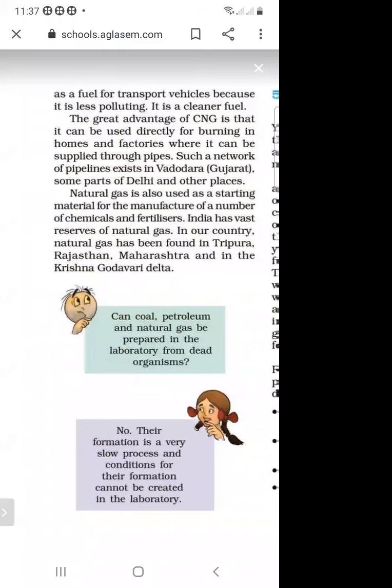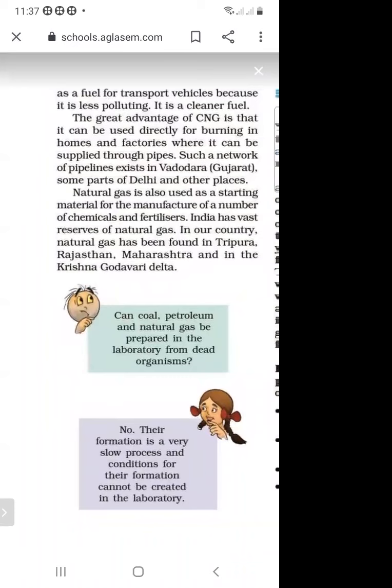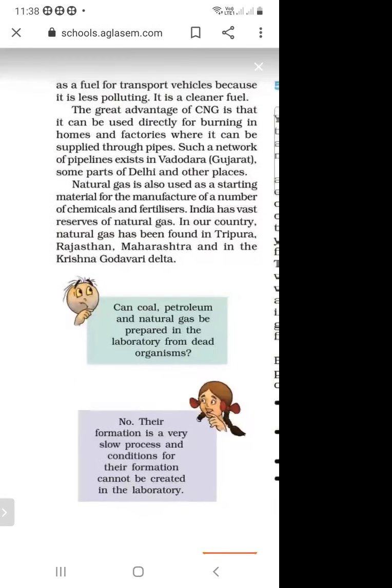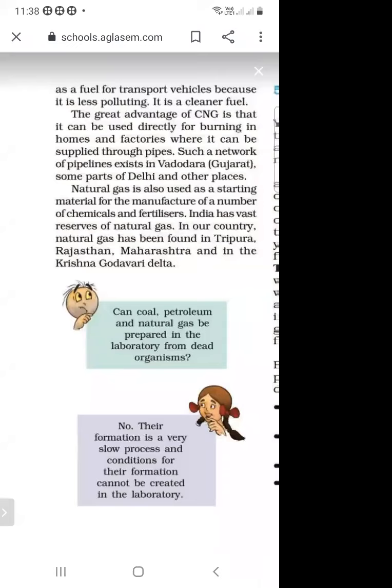And what is the advantage of CNG? The great advantage of CNG is that it can be used directly for burning in homes and factories where it can be supplied through pipes. So what is the advantage of CNG? It can be used directly for burning in the homes and also in the factories where it can be supplied through the pipes.